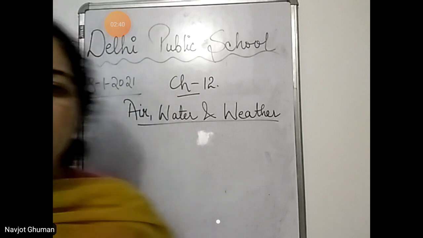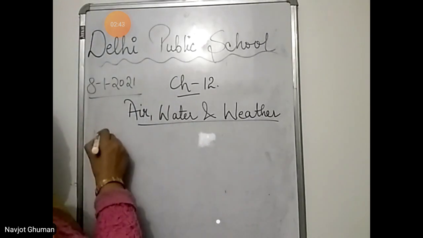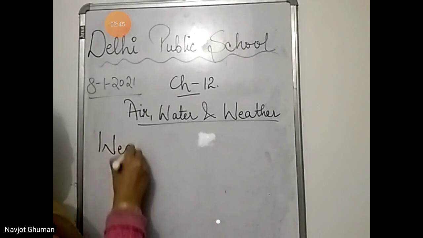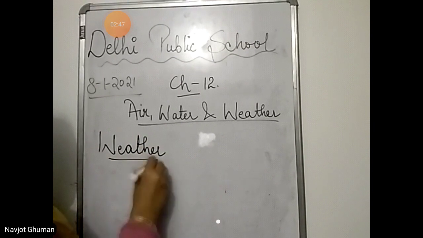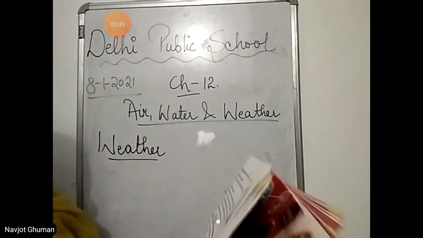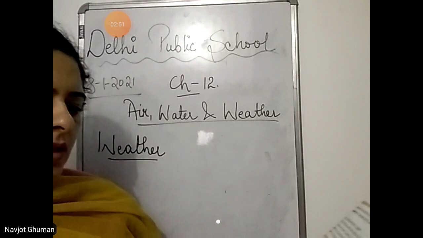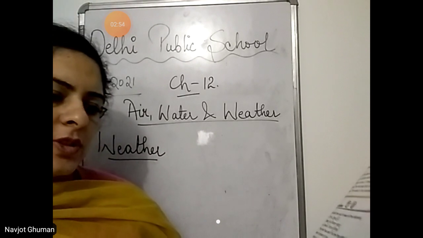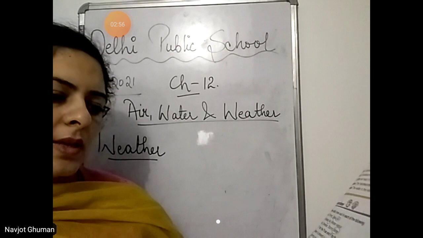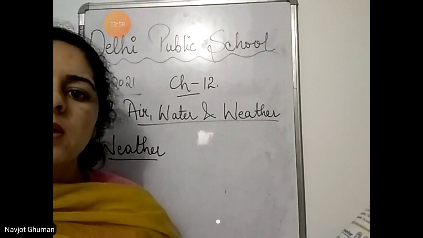Now our next topic is weather. Page number 121, weather. The general conditions of air around us is called weather. Changes in weather are caused by the sun, wind and water vapor in the air.